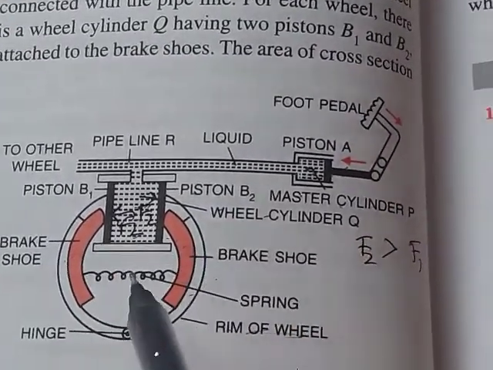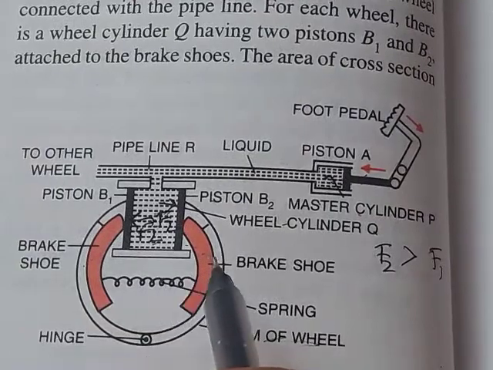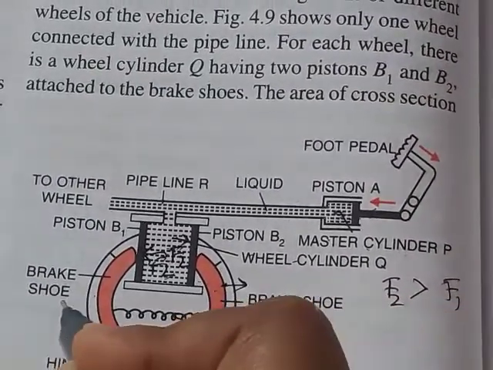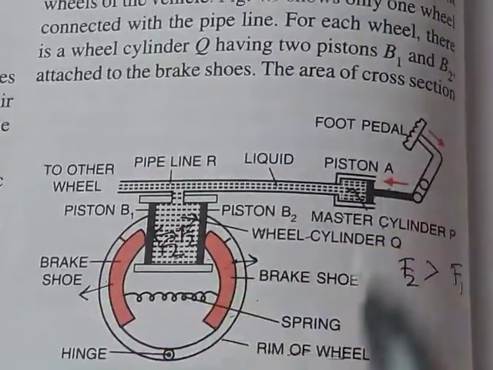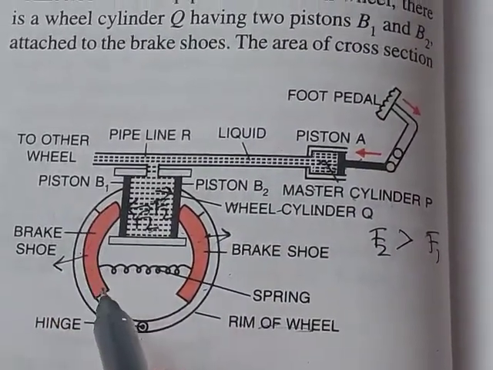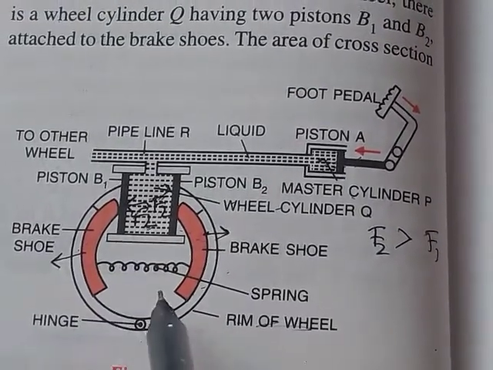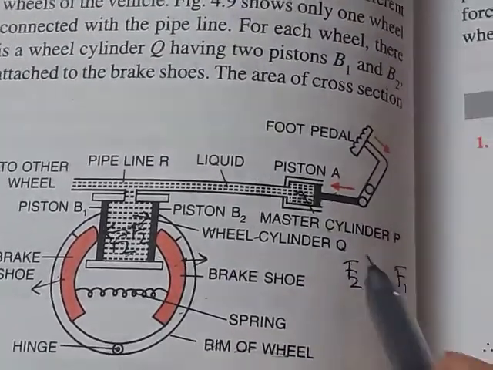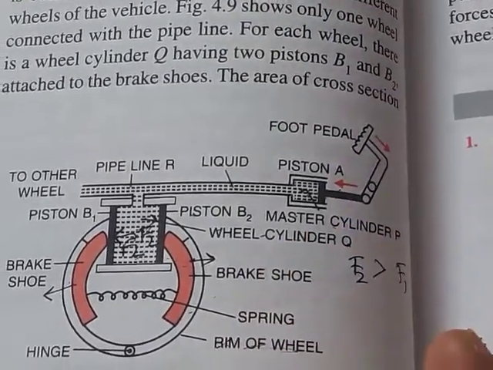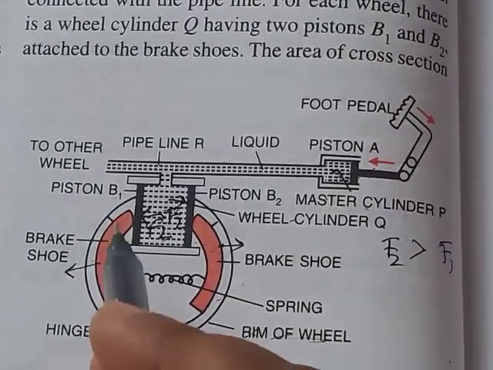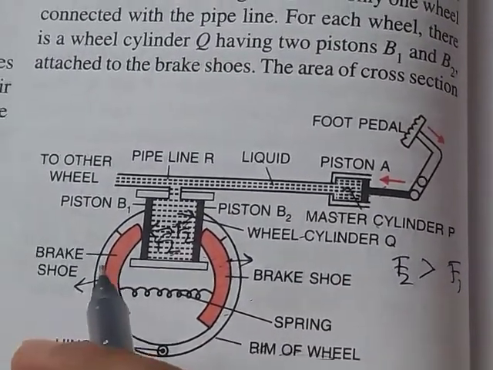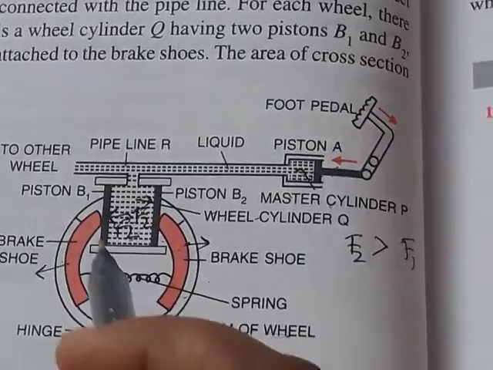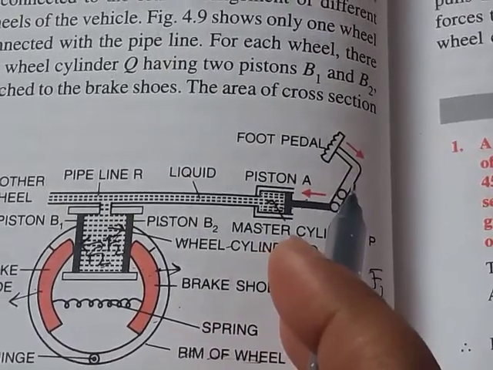So the brake shoes will move in the outward direction. The brake shoes get compressed against the rim of the wheel. Then there will be retardation of the motion of the car. As the brake shoes move outward, they are compressed by the rim of the wheel, so there will be retardation of the motion of the car.